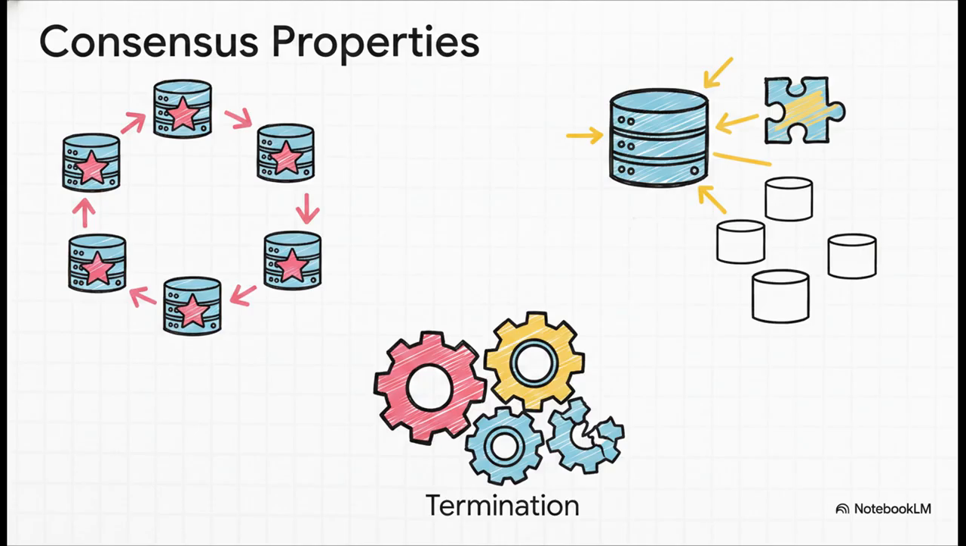First is agreement, or safety, meaning all non-faulty nodes decide on the exact same value, no split brain allowed. Second is validity, also a safety property. The system can't just invent a random value. Whatever they agree on must have been actively proposed by a node. And third is termination, which is a liveness property. The system guarantees it will make progress. It won't just stall out forever waiting on a crashed node.